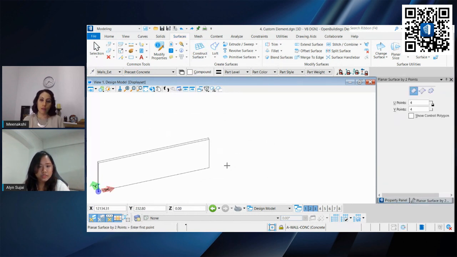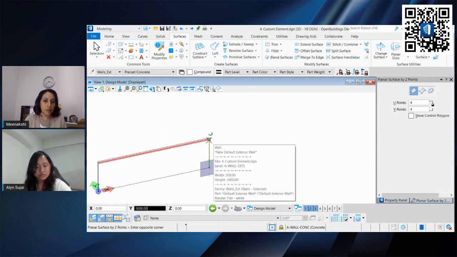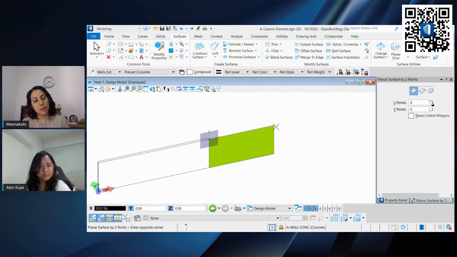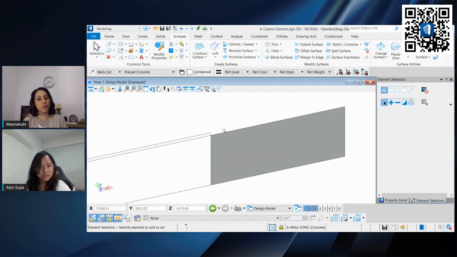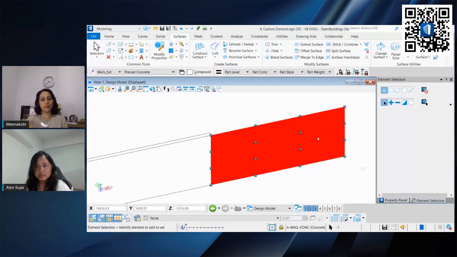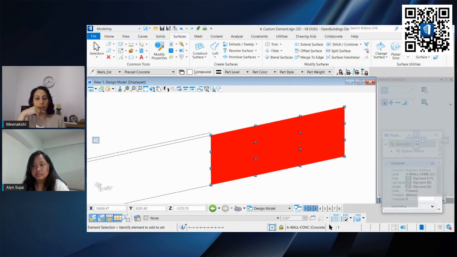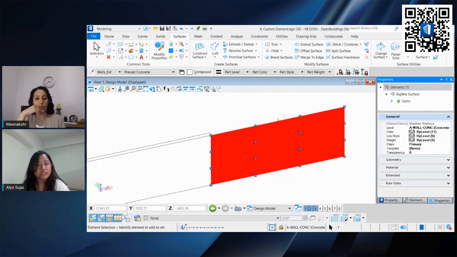What we have to do is place our data point at this end of the wall, using this point as our origin so that it's of the same height. Now just left click, and we have our surface. Let's go to properties. It's a B-spline surface.